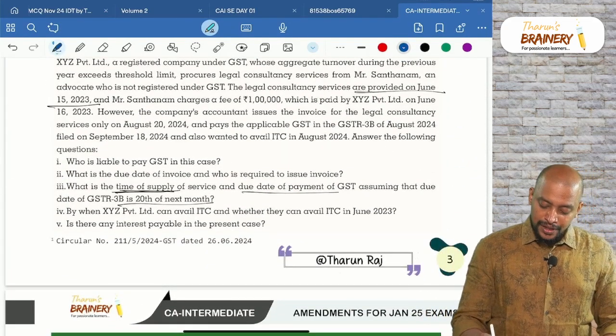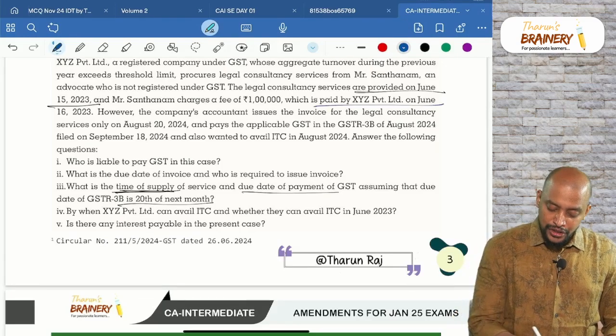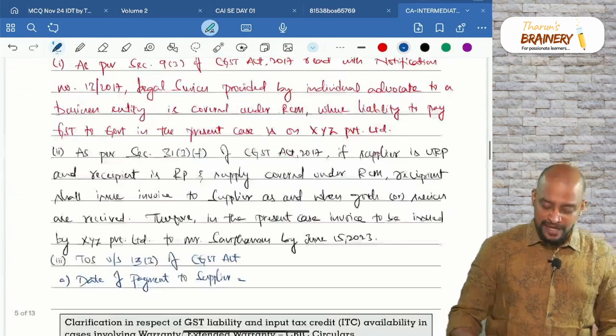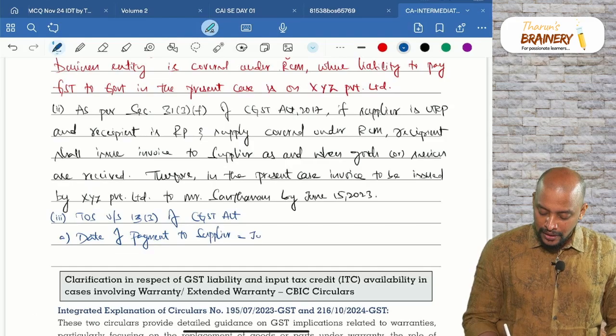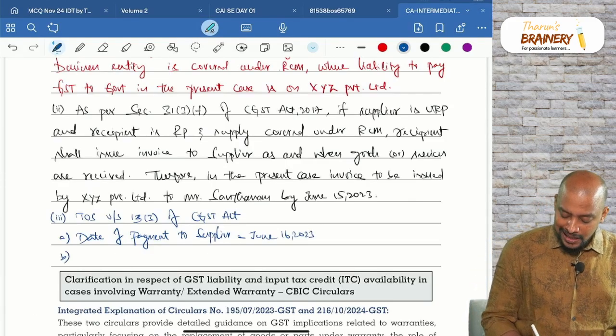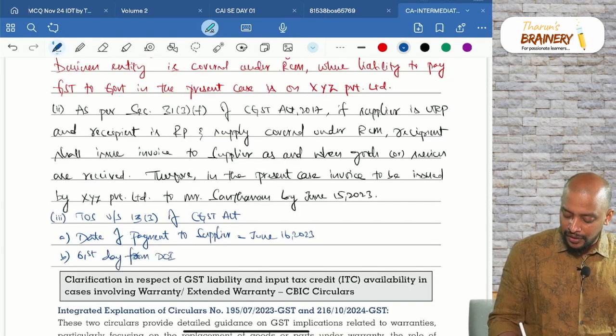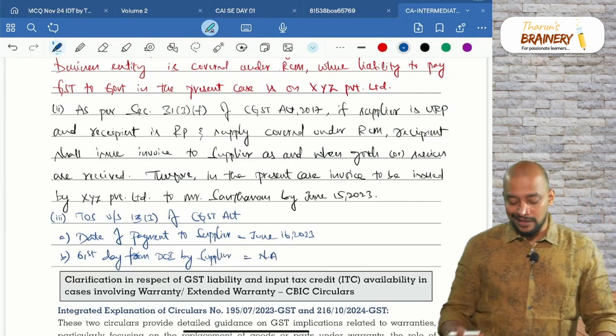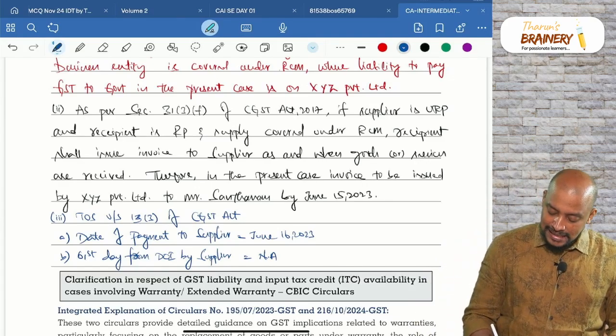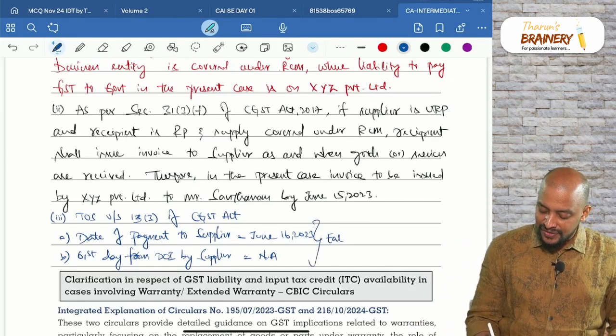The company accountant issues the invoice which is paid on June 16. So date on which payment is made is June 16, 2023. B, 61st day from date of invoice by supplier: not applicable. There is nothing. So whichever is earlier,